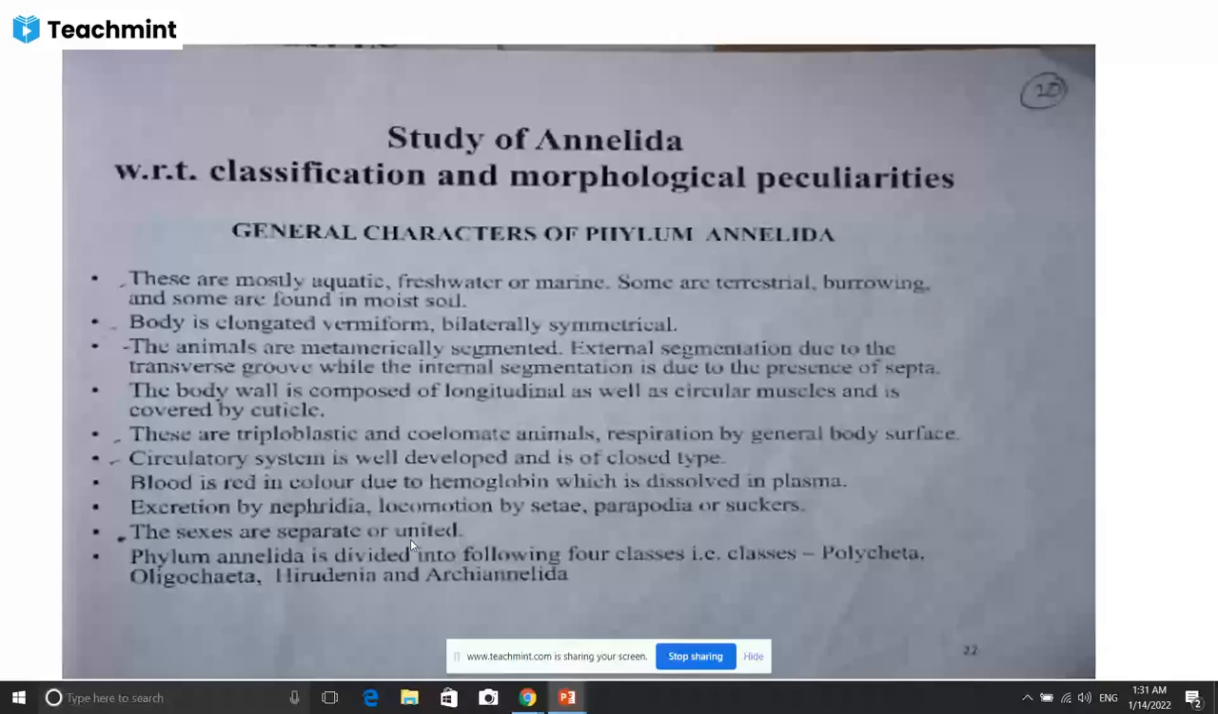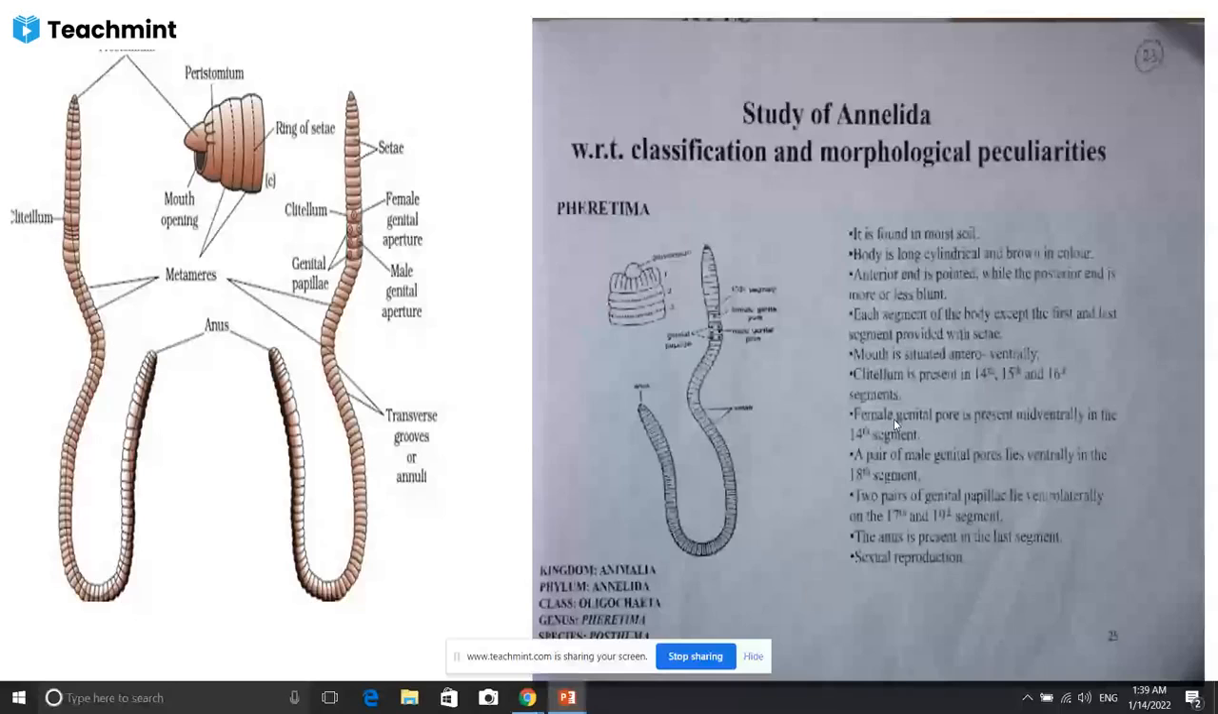This is a broad segment. The female genital pore is present mid-ventrally in the 14th segment, and a pair of male genital pores lies ventrally in the 18th segment. So this is the difference between the female genital opening and the male genital opening. Two pairs of genital papillae lie ventrolaterally on the 17th and 19th segments, and the anus is present in the last segment.